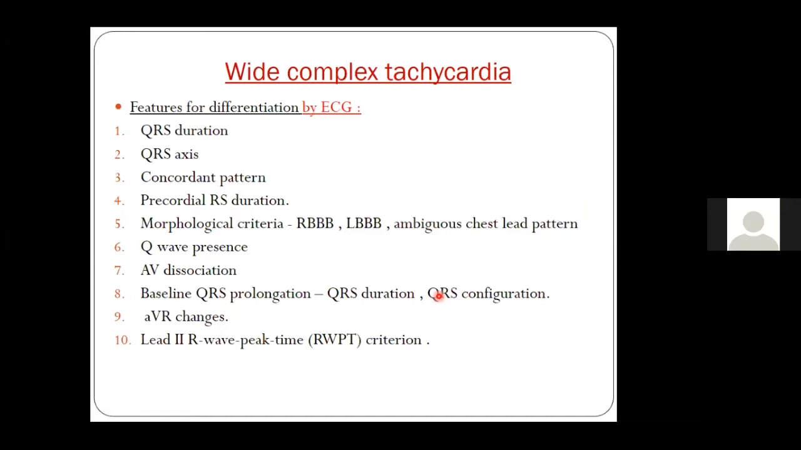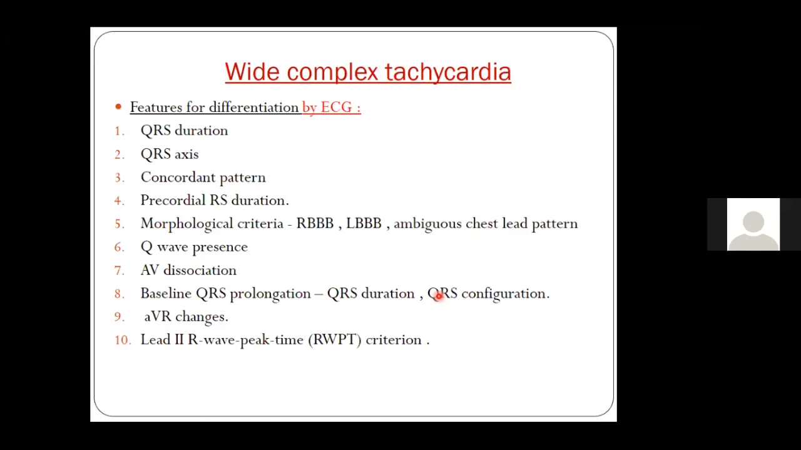Before going to these points, I always mention that you should always see the underlying patient, whether the patient is hemodynamically stable or not. With a hemodynamically unstable patient, you are more likely dealing with ventricular tachycardia. Also, if the patient has a history of ischemic heart disease, or has undergone stenting or bypass surgery, or on the echo you see that there is left ventricular dysfunction, or there is a scar, or akinetic ventricles, then 98% of the time you are likely to be right in calling it a ventricular tachycardia.